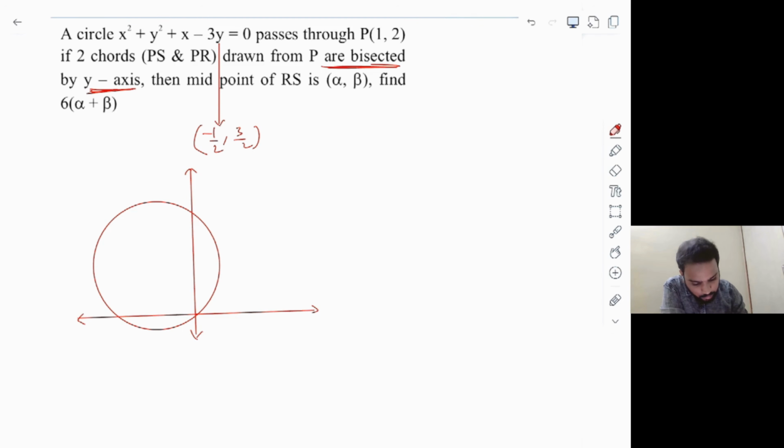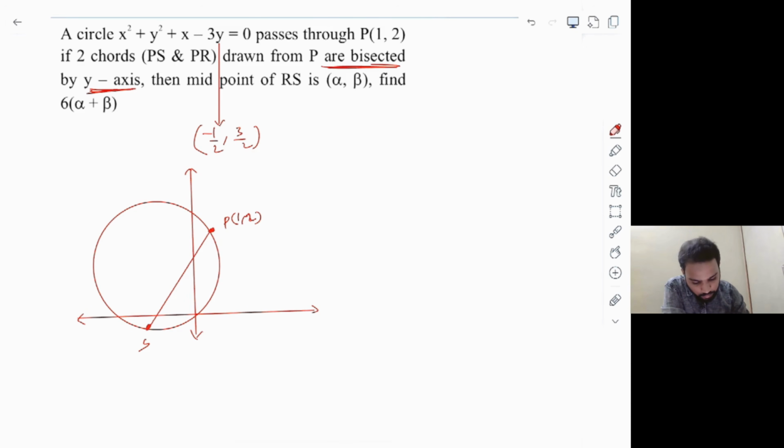Now they said that there is a point P 1, comma 2 on this circle here. Now a circle passes through the point P, and two chords PS and PR are drawn from the point P. So let me take one of the chords first of all. I'll take one chord PS. Okay, I'll talk about PR later. So what they are saying is this chord PS is bisected by the y-axis.